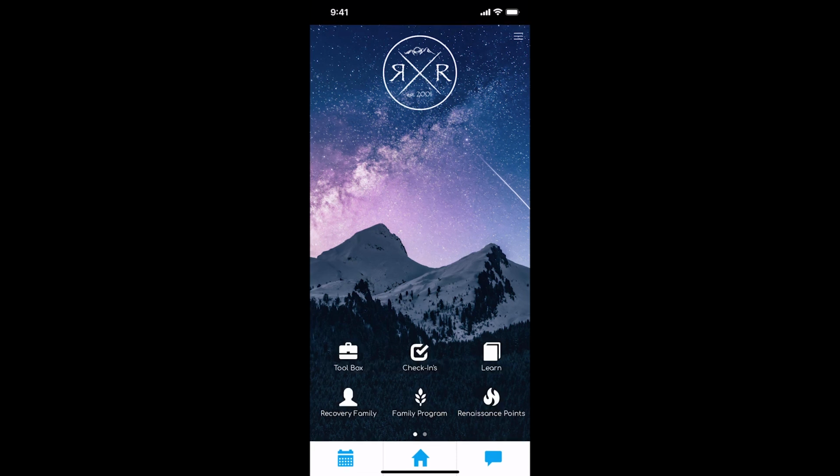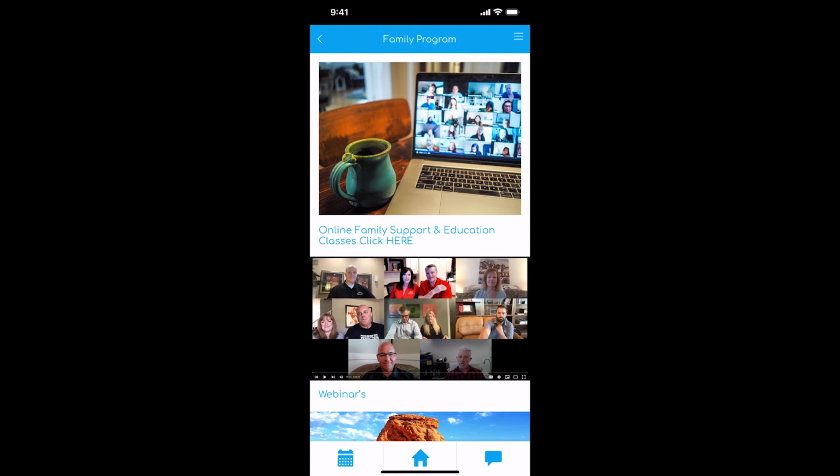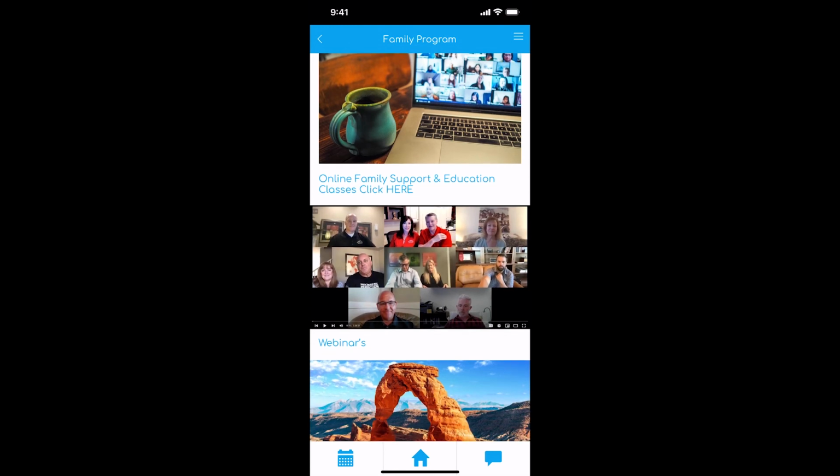And so if you were to share this app with your spouse or a family member, they can go to the family program. You won't have access into some of the things in here, and they won't have access into, for example, they won't be able to see all the clients on the leaderboard. So there's just kind of different access levels. But in the family program, if they click that, they'll have an awesome link that goes to 5 classes for family members. They're taught by the different family educators each week. They're just amazing. I'm sure you've heard about it. But your family members can get into that.